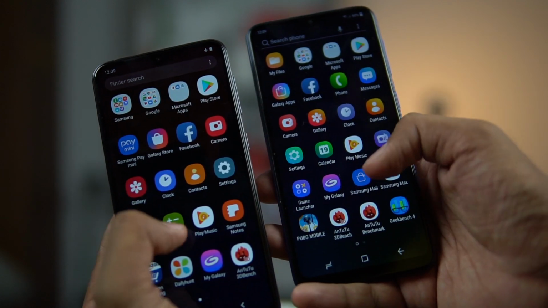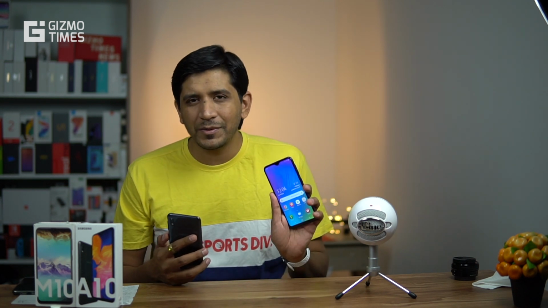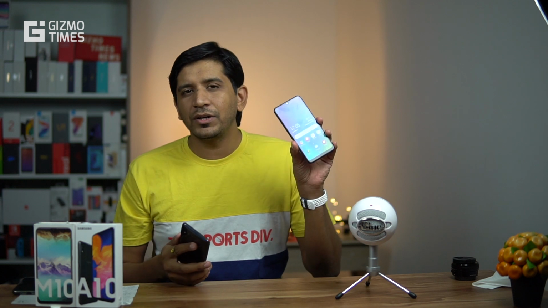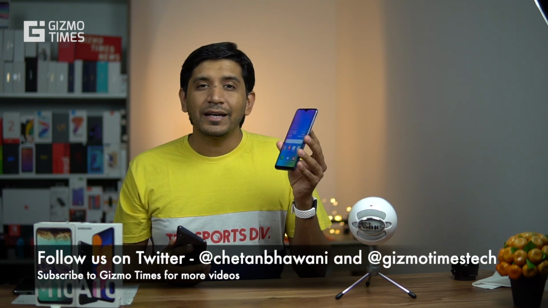With the One UI, there are some new features added, and some animations are reduced so that the performance is better than the Experience UI. And I don't know what strategy Samsung has when you could easily have the same UI on the M series. They aren't opting to give that, only so that users have their choice based on what they want. It's Android 9 Pie on the Galaxy A10 compared to Android 8 Oreo on the Galaxy M10.